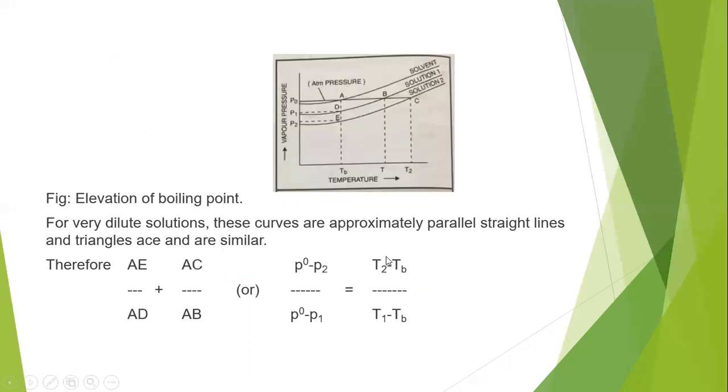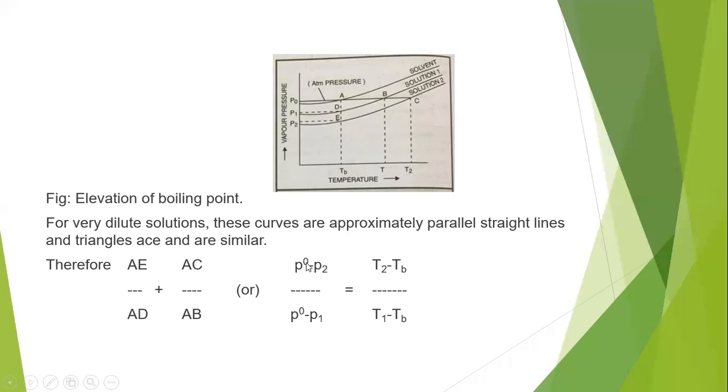So the equation which we got from the graph drawn between vapor pressure and temperature is that the ratio of the elevation in boiling points of the two solutions is equal to the relative lowering in vapor pressure. So P0 minus P2 by P0 minus P1, the lowering of vapor pressure for solution 2 and solution 1, is equal to the elevation in boiling point for solution 2 by that for solution 1.